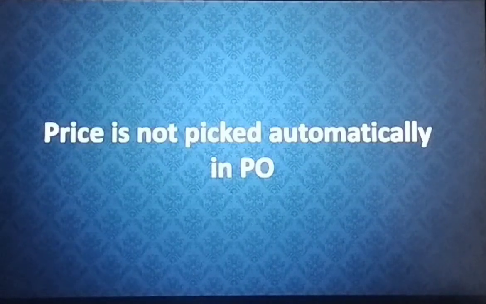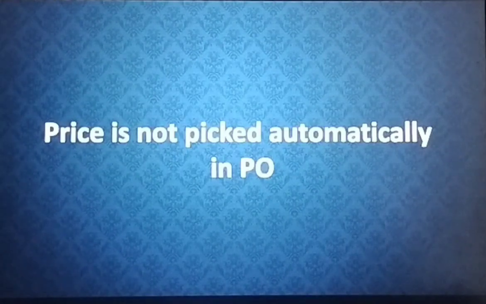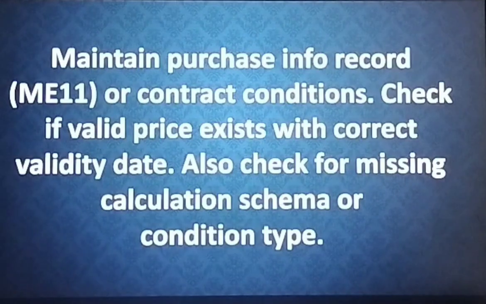Price is not picked automatically in PO. This is the issue. So how to tackle it is, you should maintain the purchase info record or the contract conditions. To maintain the purchase info record is ME11.